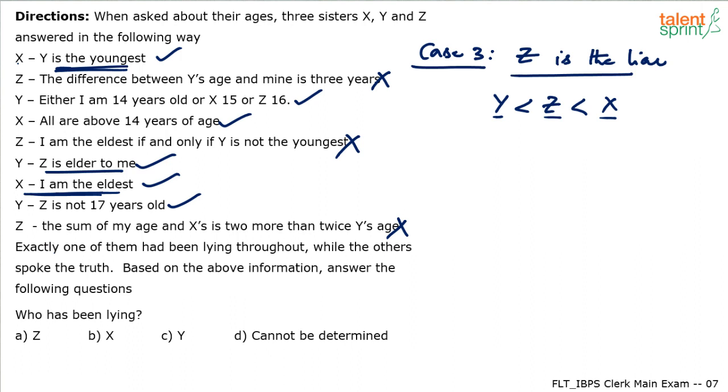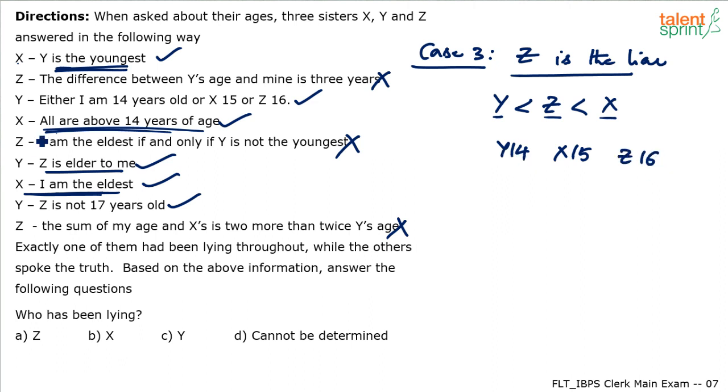Understand, we know that all of them should be above 14 years of age, because X has made this statement that all are above 14 years of age, right? And this statement says that either Y is 14 years or X is 15 years or Z is 16 years.